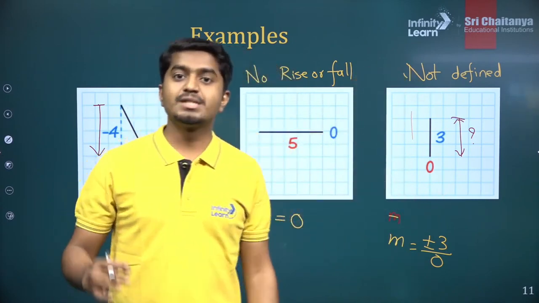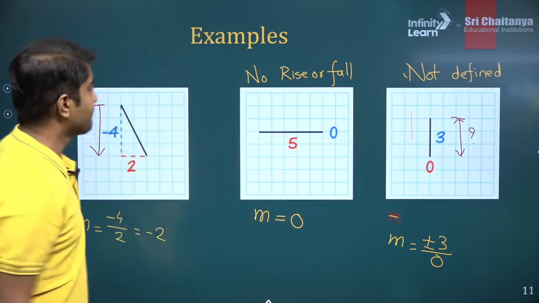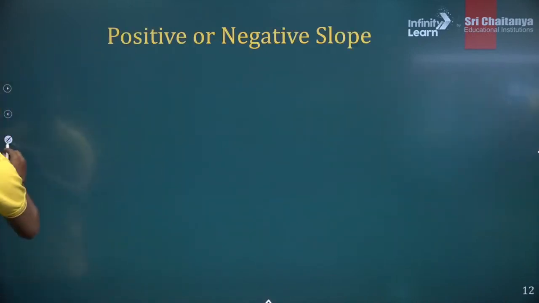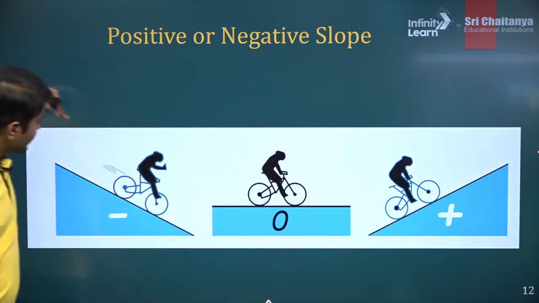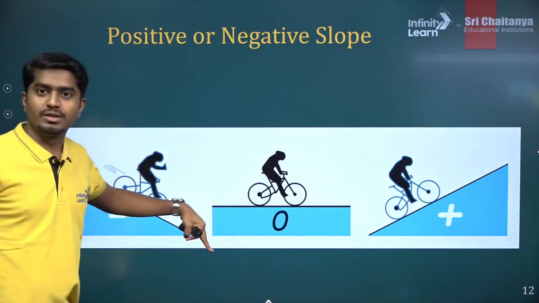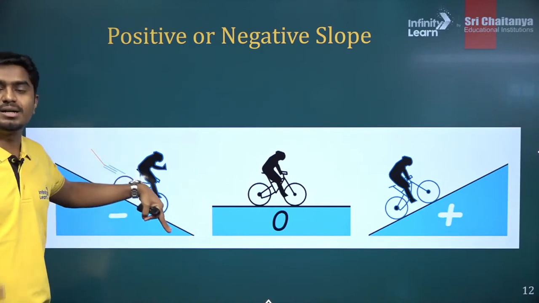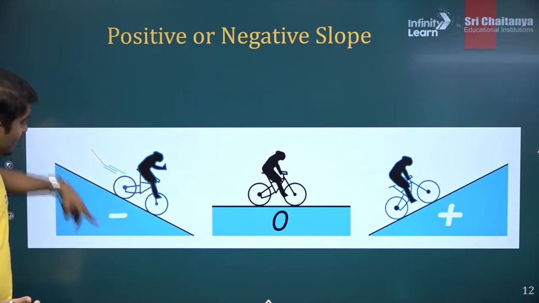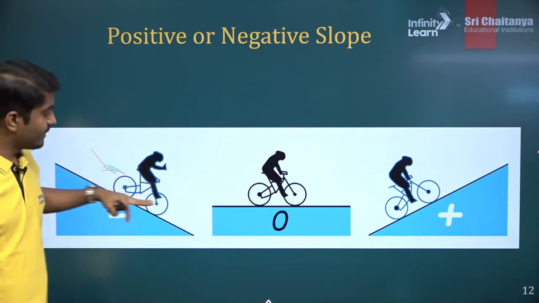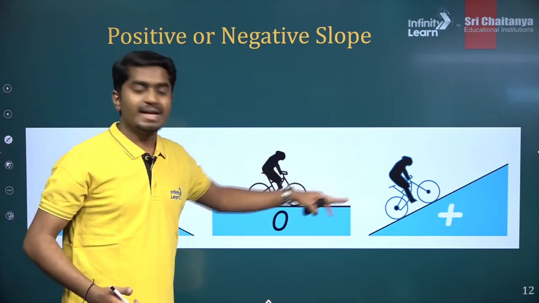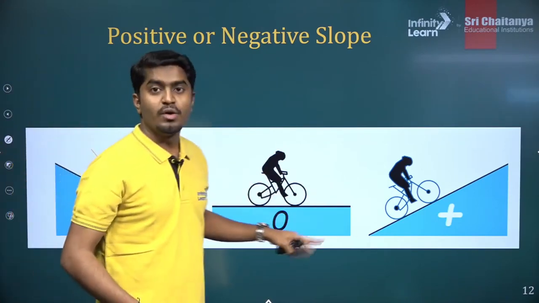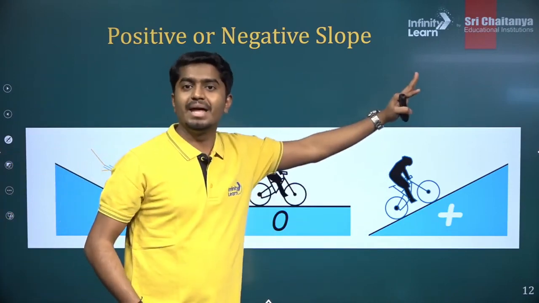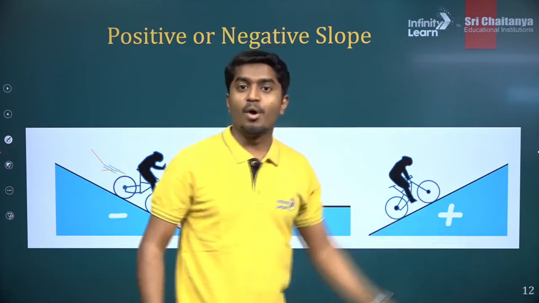So the slope is not defined. Clear? Now, we have learned if the graph is going down, like going down the street, the slope would be negative. If it is flat, not increasing, not decreasing, then the slope is 0. And if it is going uphill, then the slope would be positive.